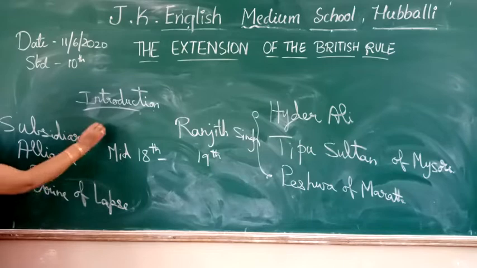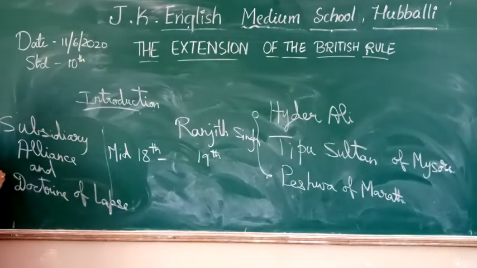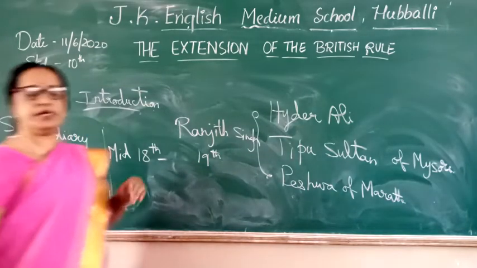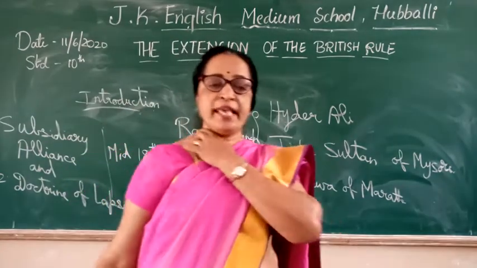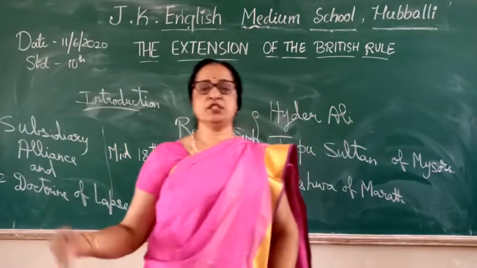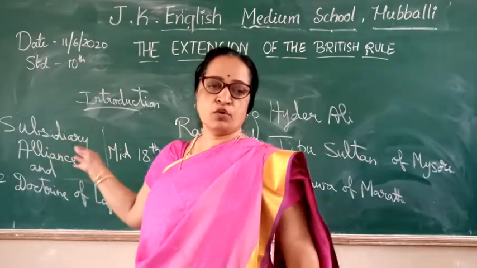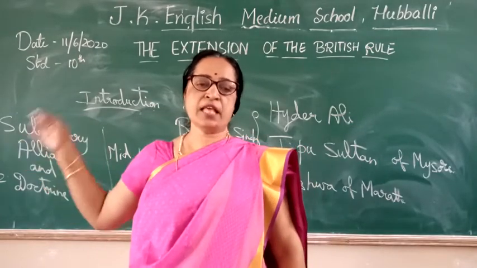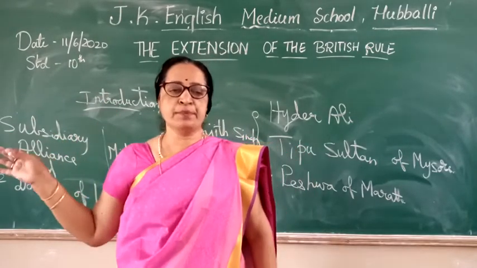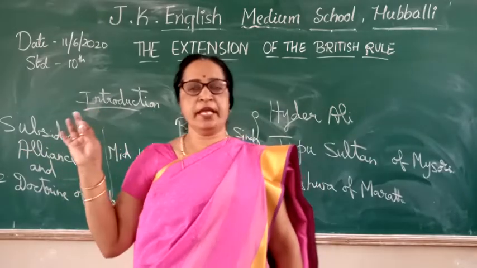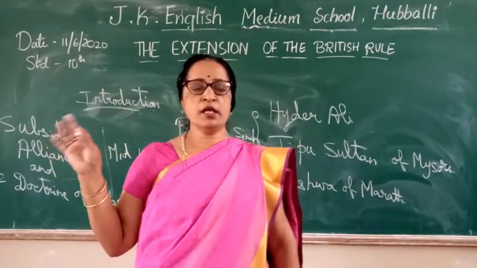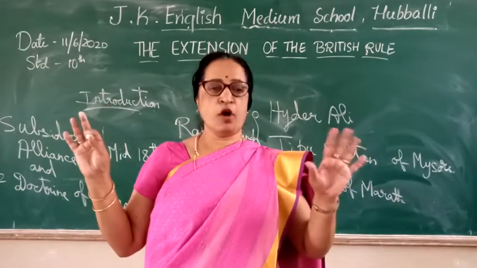So these are the two ways in which the Britishers cunningly tried to capture the other regions or kingdoms: the subsidiary alliance and the doctrine of lapse. During the British period, when they waged war, they waged three wars.